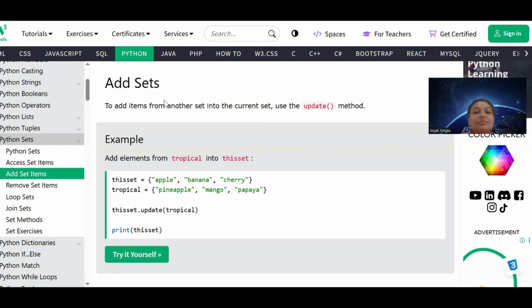Now the next is update method. If you want to add items from another set into the current set, when you have multiple items to add, the add method is used to add only one item. When you want to add multiple items, take one more set and put all the items in that, and then use the method update, which will add all the items in one set.